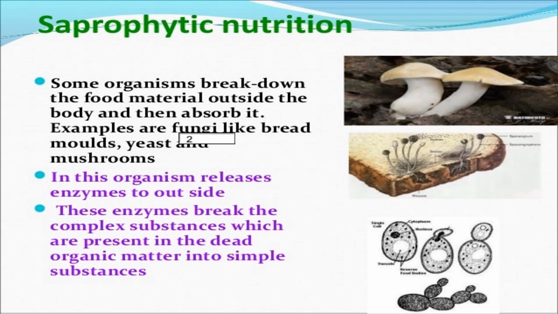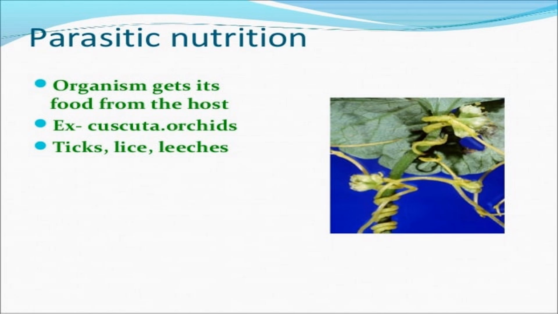First one is saprophytic nutrition. Some organisms break down the food material outside the body and then absorb it. For example, fungi like bread mold, yeast and mushrooms. In this, organisms release enzymes to the outside. These enzymes break the complex substances which are present in the dead organic matter into simple substances. Parasitic nutrition. In this mode of nutrition, organisms get their food from the host. Examples: cuscuta, orchids, ticks, lice, leeches.